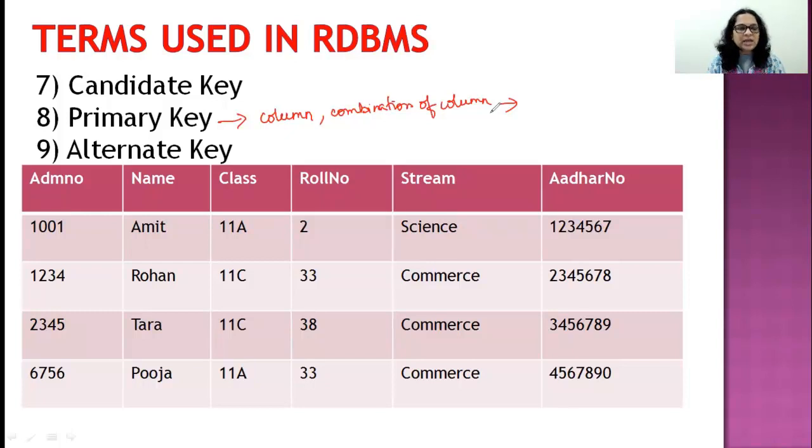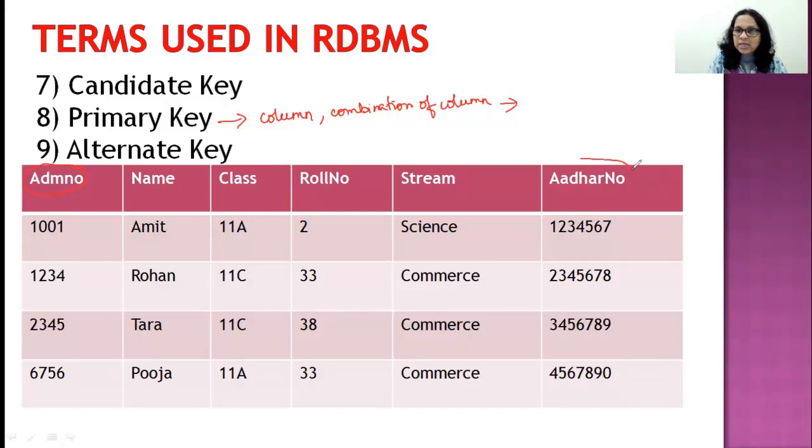Now, in this scenario, let's talk about admission number. When I say admission number 1001, will there be more than one person with that same admission number? No. So which means ADMNO can be considered under primary key. So ADMNO is a candidate to be the primary key. Let's talk about Aadhaar number. Can two students ever have the same Aadhaar number?